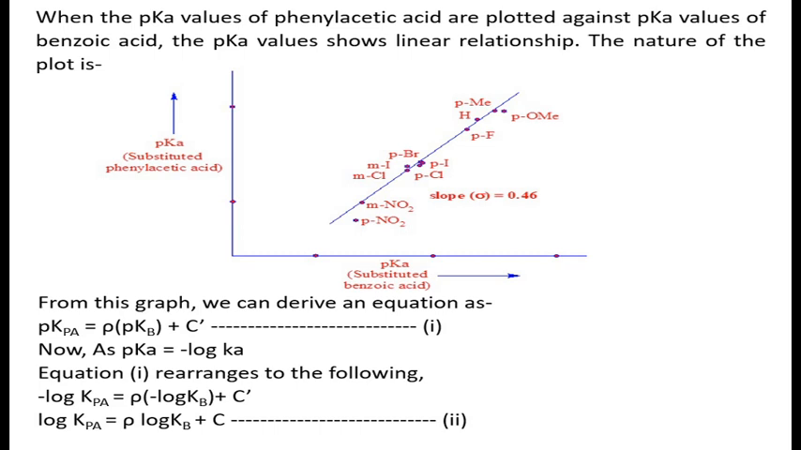So equation 1 rearranges to the following: minus log Kpa is equal to rho times minus log Kb plus C prime. Now changing the sign, log Kpa is equal to rho log Kb plus C, where C prime becomes minus C, and we have considered it plus C. We have changed its sign again. It is a constant, so the sign does not affect.